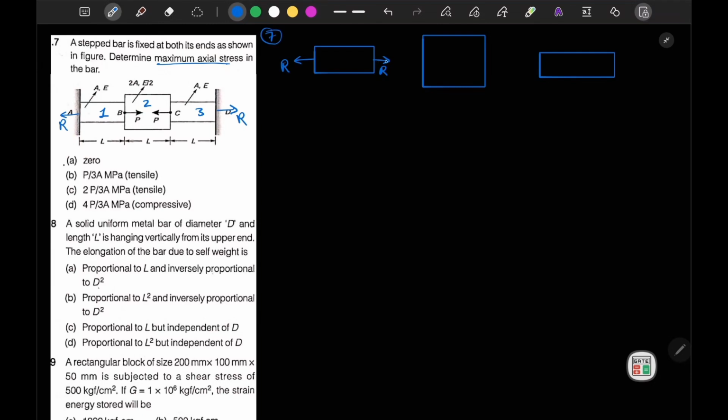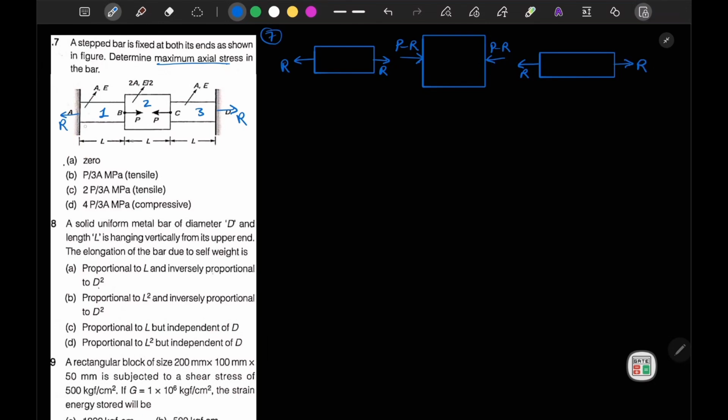So if I want to obtain the net force of P in that direction, I can apply a force in this direction whose magnitude is P minus R. Similarly here also a load will act, that is P minus R. Now at this point C, the net force of P is acting in this direction, so R load is acting in this direction, such that our net force in this direction is P. Now here also it should be R.